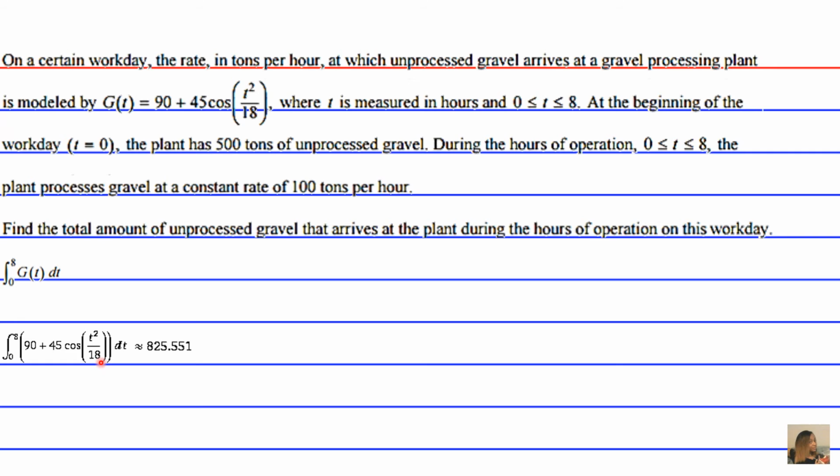So the answer when you plug this integral into your calculator is 825.551. Therefore the integral from 0 to 8 of G of t dt equals 825.551 tons. That's how you express this answer in the context of this problem. So the total amount of unprocessed gravel that arrives during the hours of operation is about 825.551 tons.